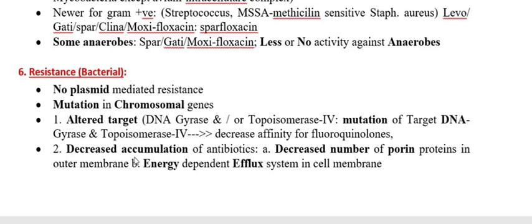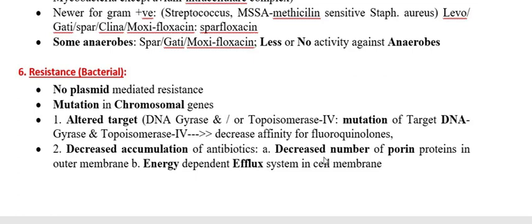Next, how is resistance produced in another way? The drug has to come through the outer membrane to enter and reach the cytoplasm. The resistant bacteria inhibit the entry of the drug. Or even if the fluoroquinolone enters, the resistant bacteria remove it and reduce its concentration. If the concentration of the drug in the cytoplasm does not reach a sufficient level, how will it kill the bacteria?